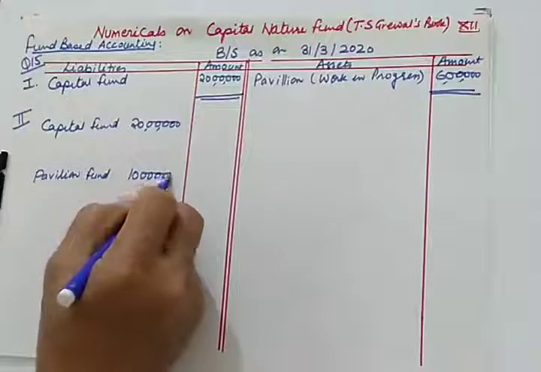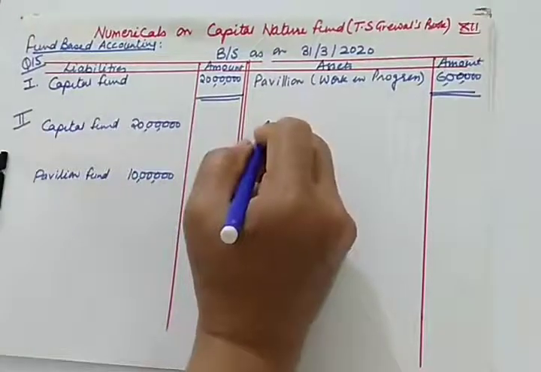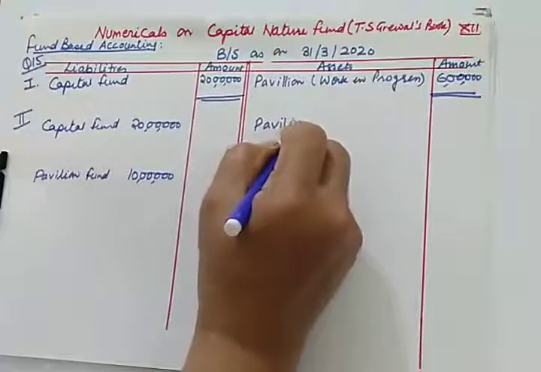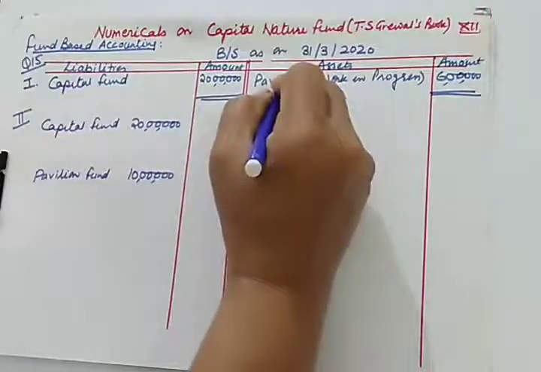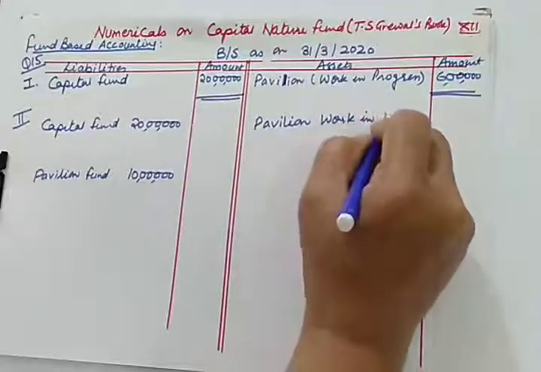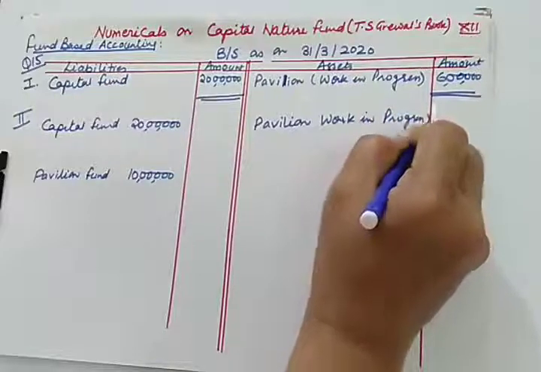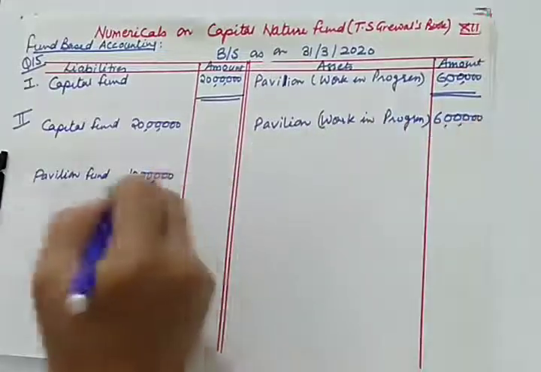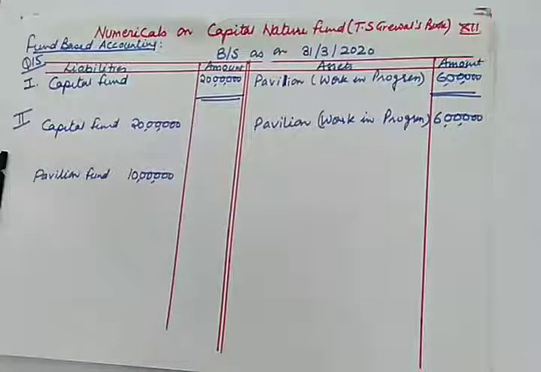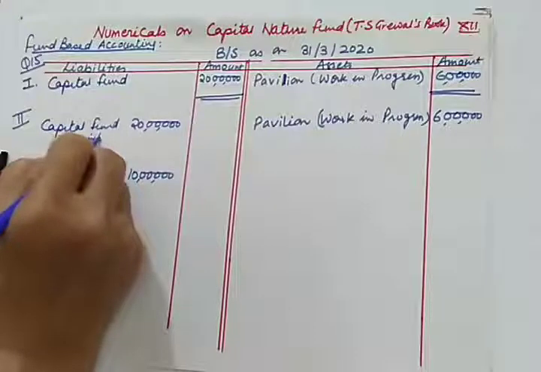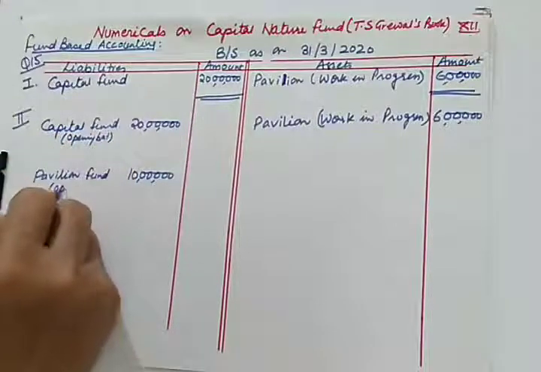And along with that, the pavilion work in progress is given to us as 6 lakhs. So these are the details, and these are opening balances.